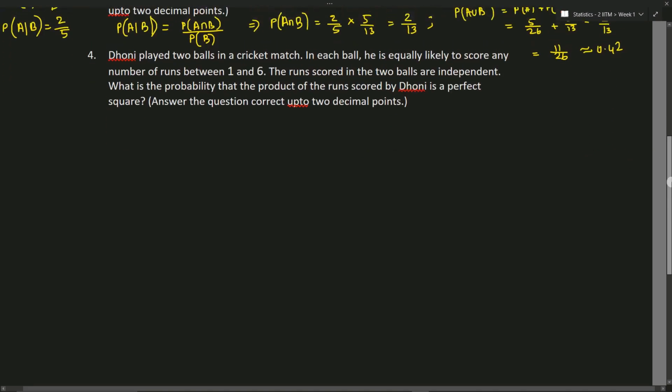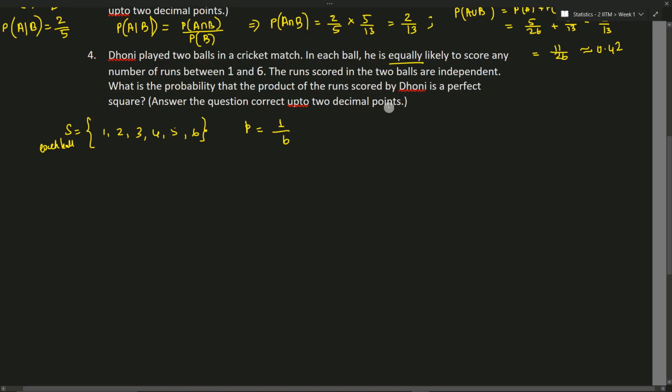Okay, so the next one: Dhoni played 2 balls in a cricket match. In each ball he is equally likely to score any number of runs between 1 and 6. So what will be the sample space for each ball? Possible outcomes for each ball are 1, 2, 3, 4, 5 and 6. The probability of each outcome, I'll call this P, is 1 by 6. What is the probability that the product of runs scored by Dhoni is a perfect square?